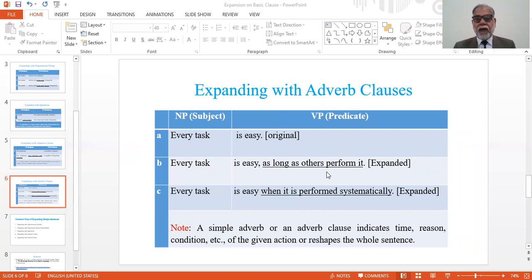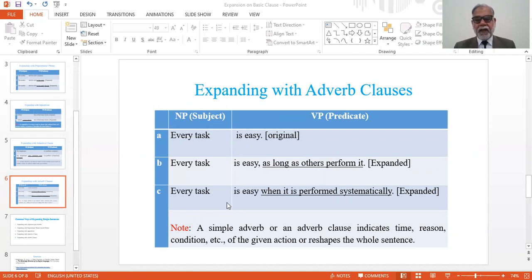Normally, when people begin to do things, they start complaining that it is very hard, it is very difficult. And before them, if someone else does, they feel that it is not difficult, it is not hard. So the addition of this adverb clause brings a new, social color to this sentence.